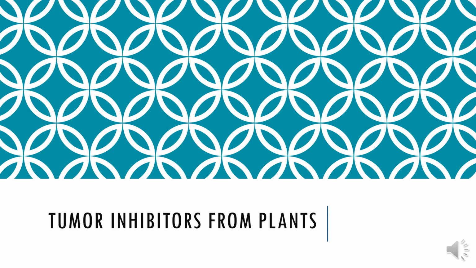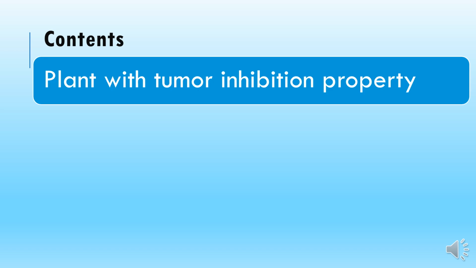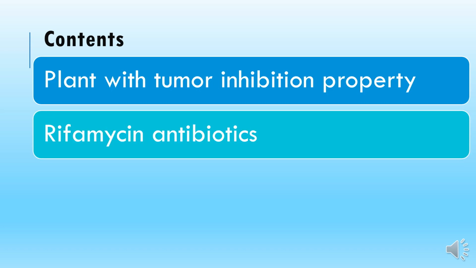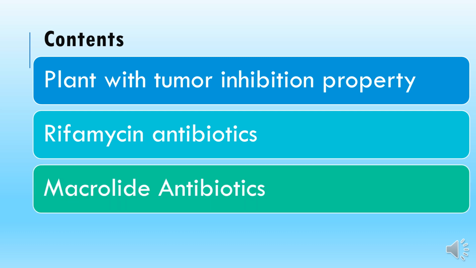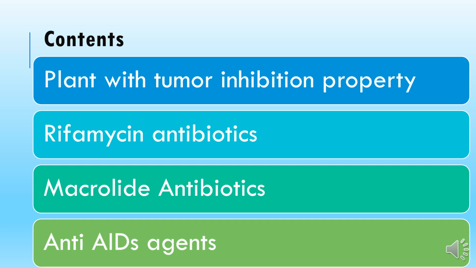Today we will discuss the chapter on tumor inhibitors from the plants. The contents for today's lecture include plants with a tumor inhibition property, rifamycin antibiotics, macrolide antibiotics, and anti-AIDS agents. So basically, these are more related to natural origin, like plants.